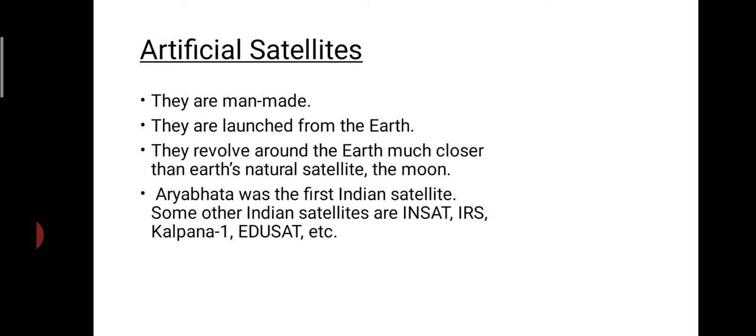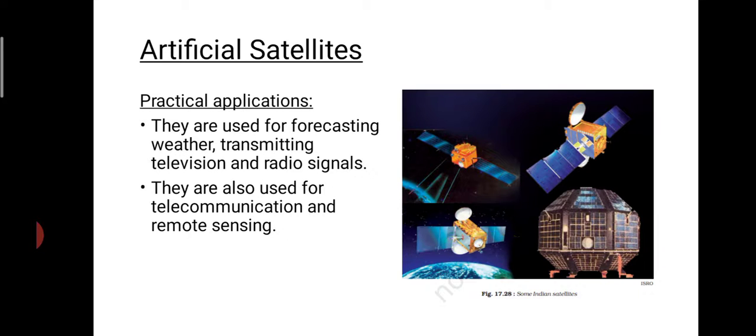Examples are Aryabhatta. Aryabhatta was the first Indian satellite. Other examples of satellites are INSAT, IRS, Kalpana 1, EduSat, etc. These have different applications. Why are we launching all those satellites near the Earth's surface? They are used for several purposes like weather forecasting, transmitting television and radio signals, telecommunication and remote sensing. So all these are the different applications of the artificial satellite.